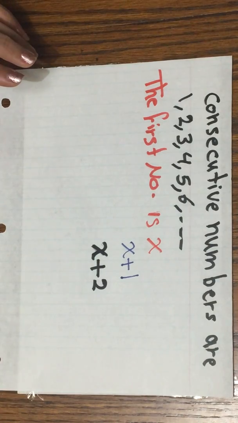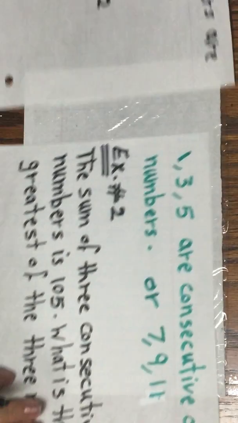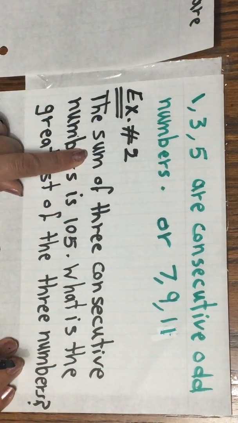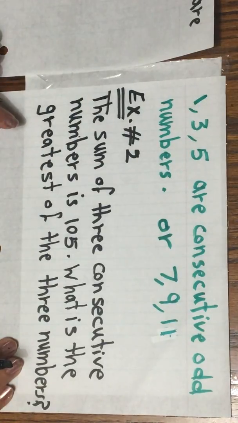Can I see the question again? The sum, it means I have to add these 3 numbers, x, x plus 1, and x plus 2. And when I add them, it should equal 105. So now I have to make an equation.